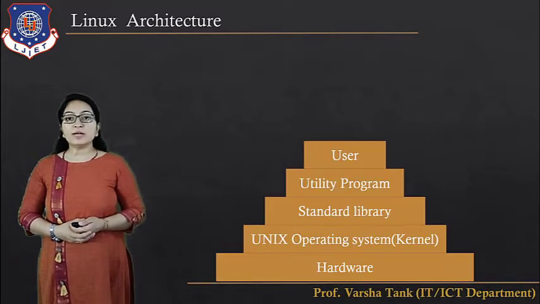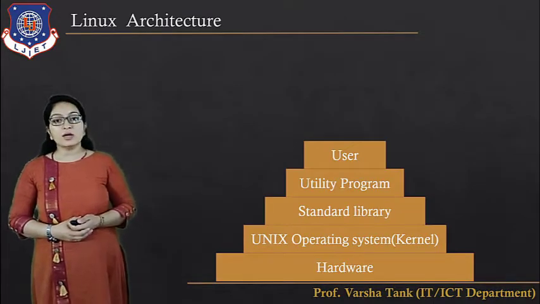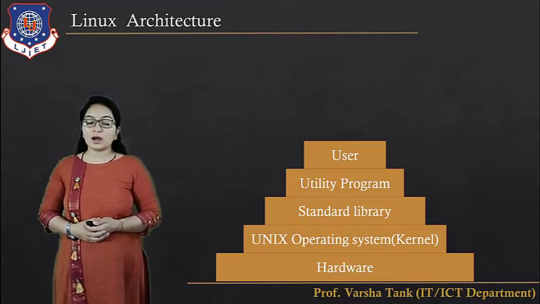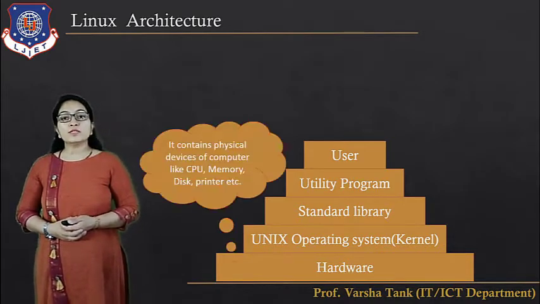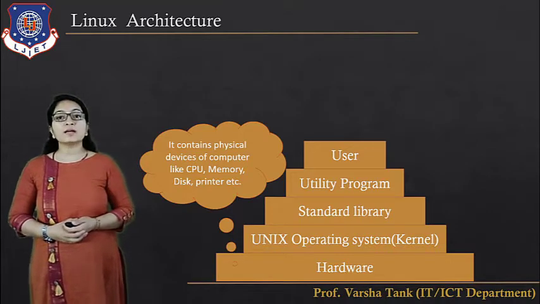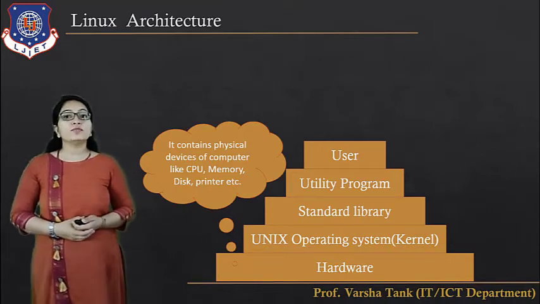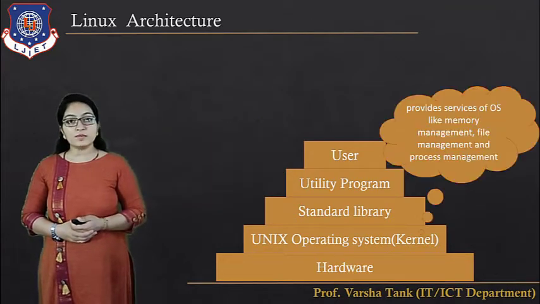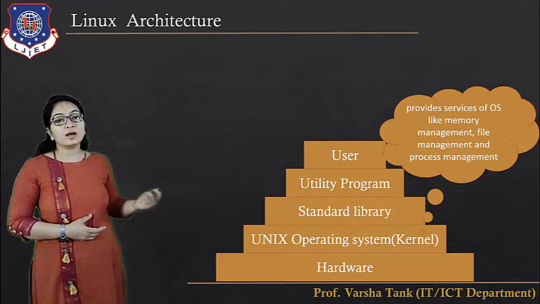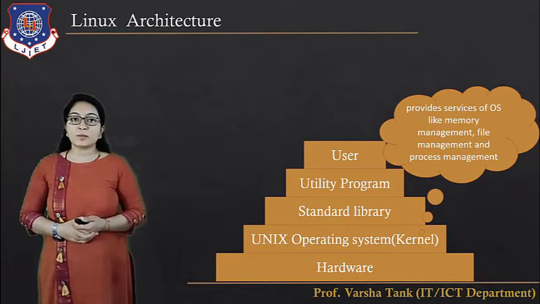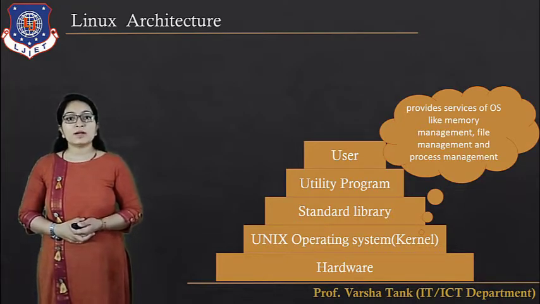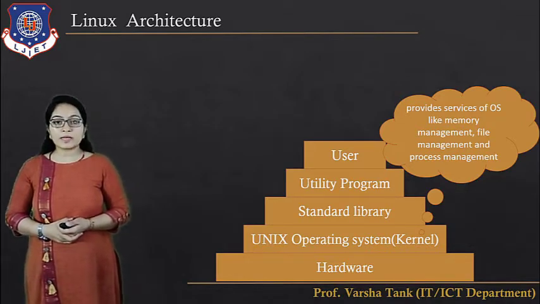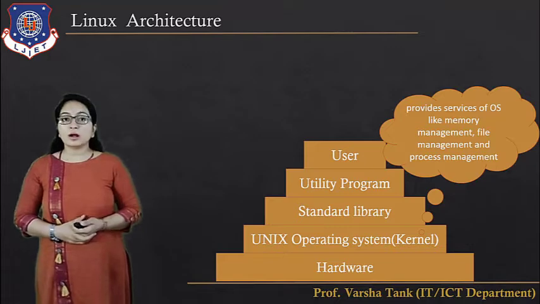Now next is the Linux architecture. These are the different layers in the Linux architecture: user program, utility program, standard library, kernel and the hardware. First of all, hardware. Hardware consists of the physical devices of the computer like CPU, memory, disk, printer, etc. Then the kernel. The kernel provides the services of the operating system like memory management, file management, process management. All the major tasks of the operating system are done by the kernel.